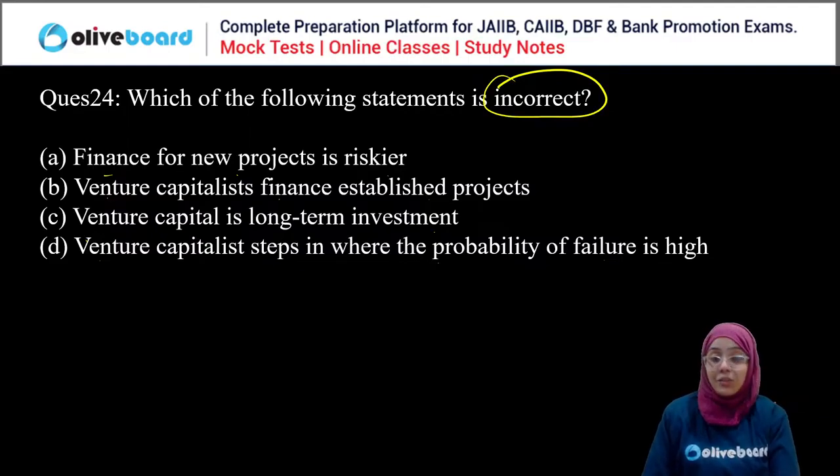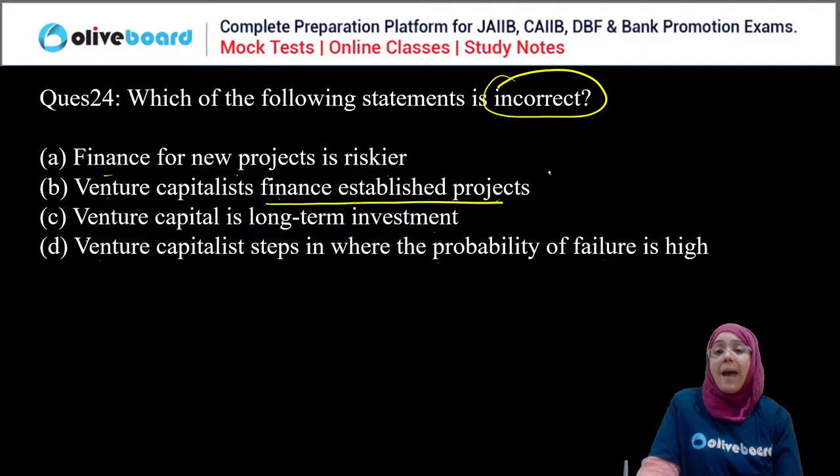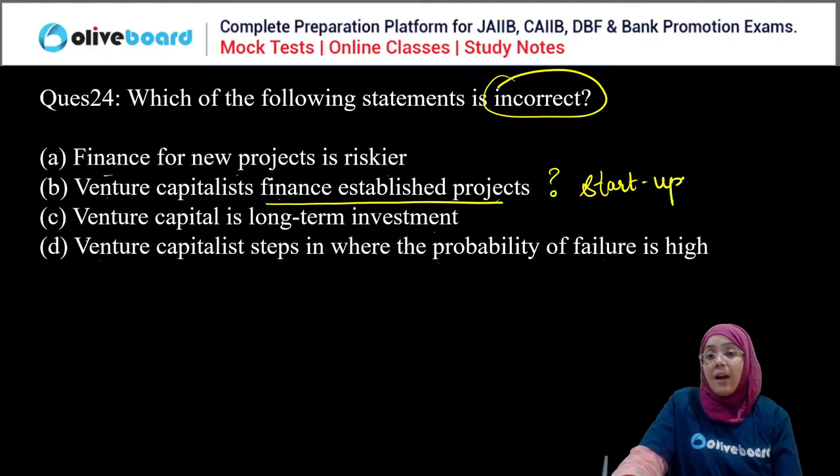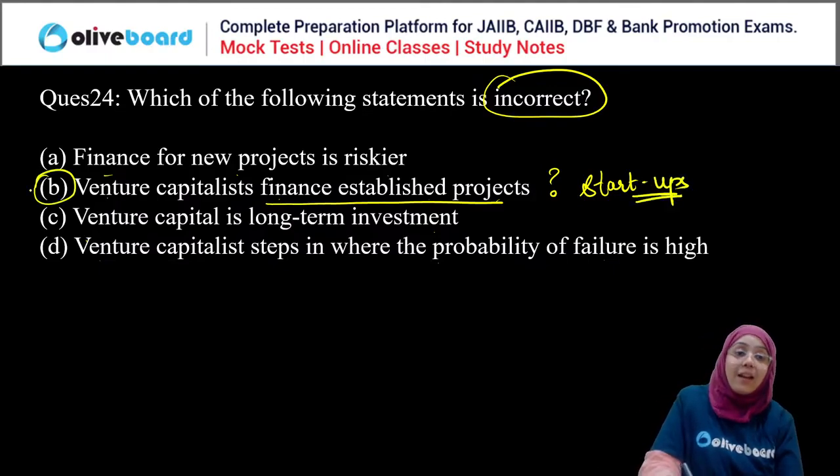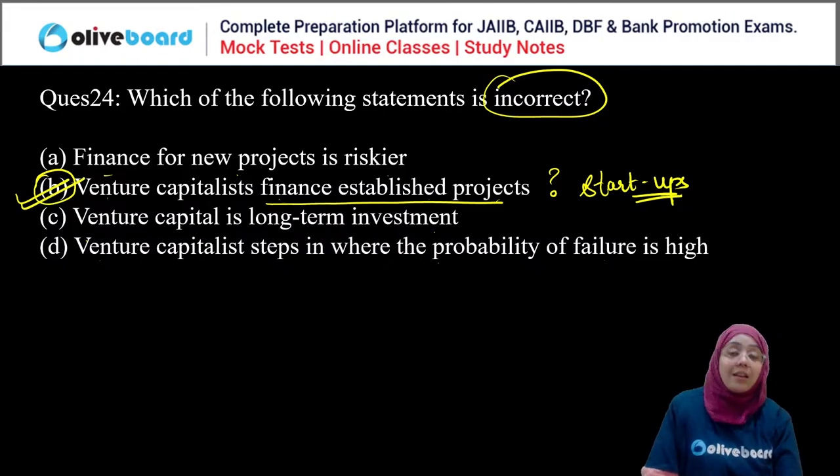Financing of a new project is riskier. Venture capitalists finance established projects. Venture capital is a long-term investment. Venture capitalists step in where the probability of failure is high. Obviously, venture capitalists do not finance established projects. They are investing in startups. So B is the correct answer because this is the incorrect statement.